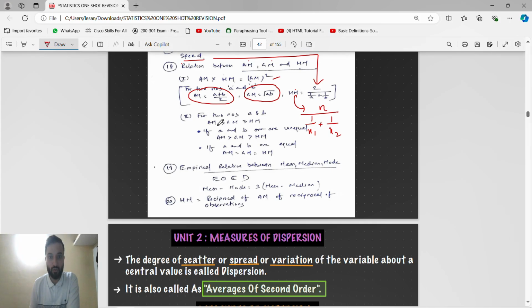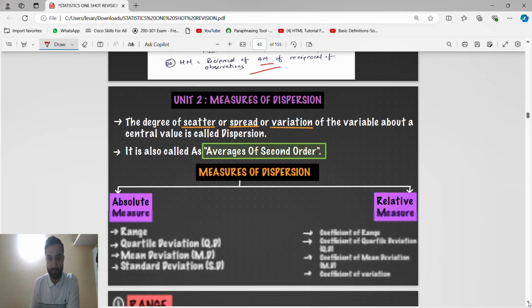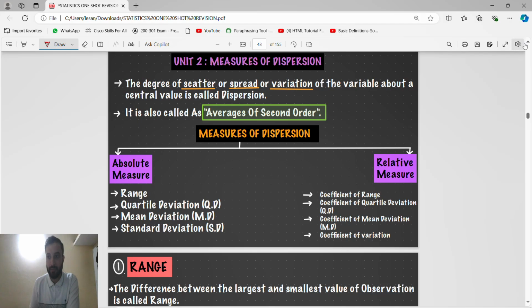If two numbers are given, then arithmetic mean is greater than or equal to geometric mean, which is greater than or equal to harmonic mean. If A and B are unequal, then AM is greater than GM, which is greater than HM; the equal to sign will not come. If A and B are equal, then arithmetic mean equals geometric mean equals harmonic mean. The empirical relation between these, we have already studied. Harmonic mean is the reciprocal of arithmetic mean, this we already know. This is the second chapter done.